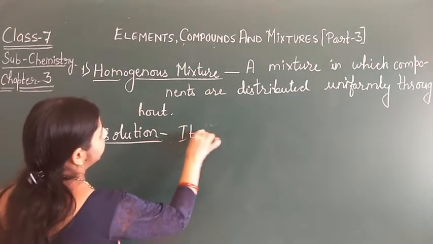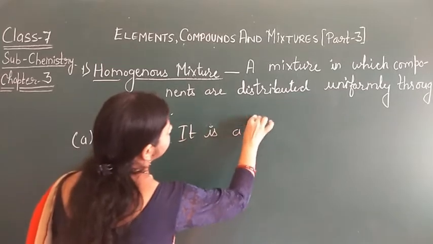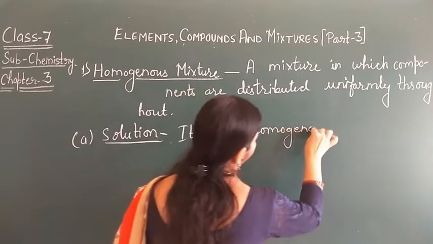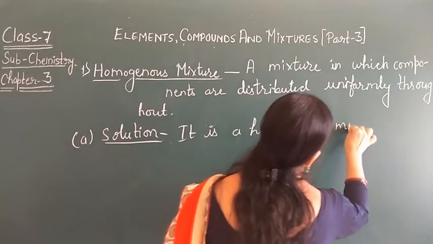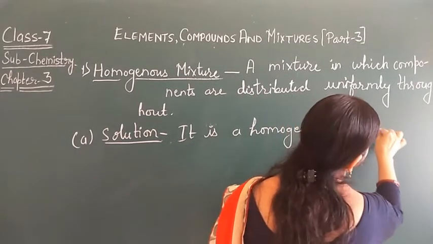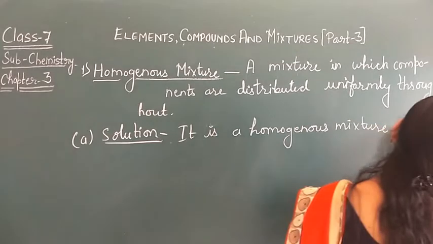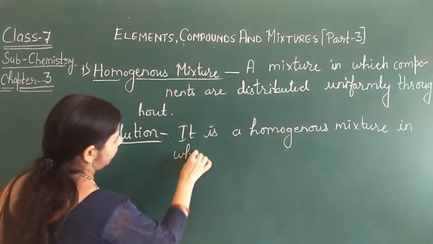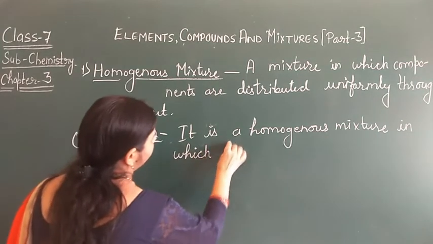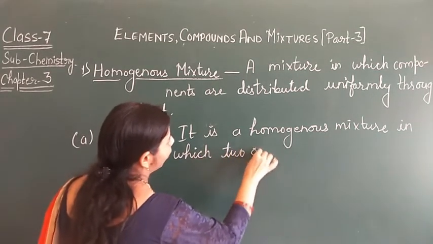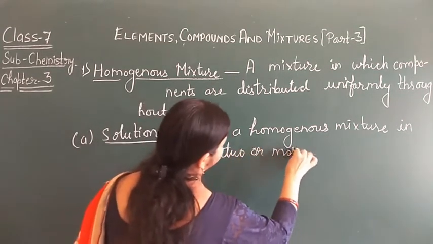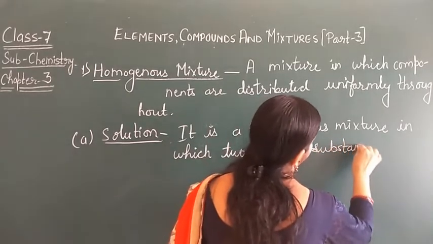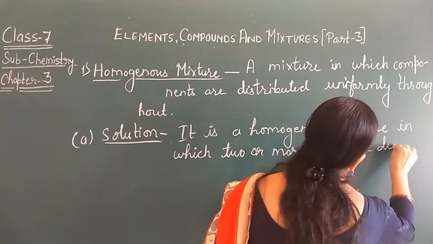It is a homogeneous mixture in which two or more substances dissolve.